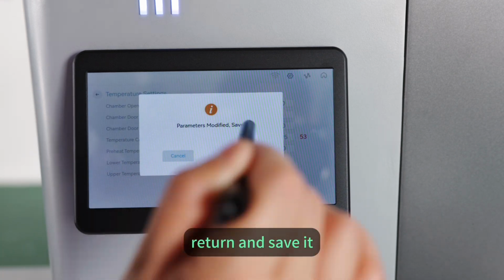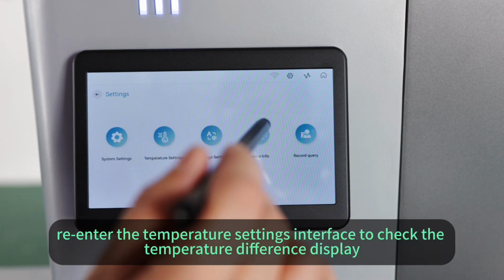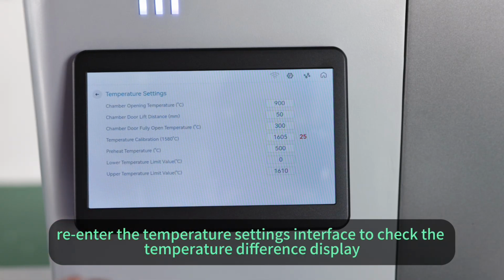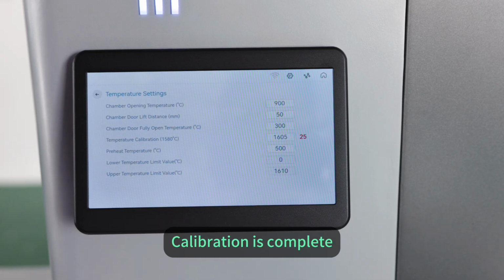Return and save it. Then re-enter the temperature setting interface to check the temperature difference display. The calibration is complete.